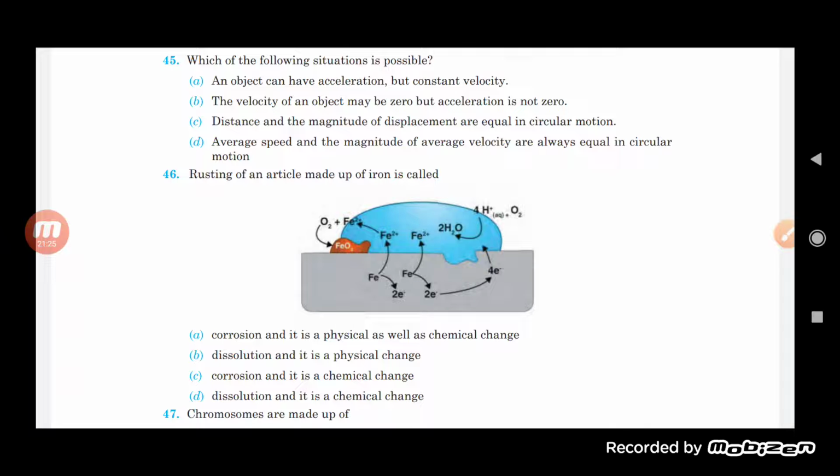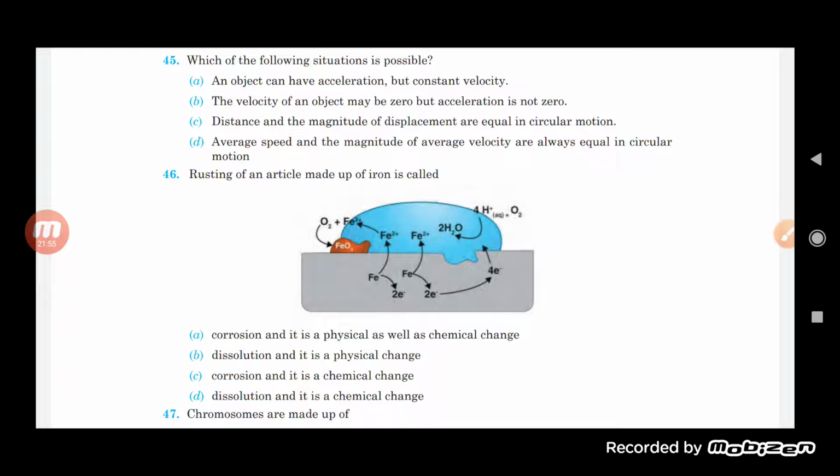Now let us see question number 46. Question is, rusting of an article made up of an iron is called as. Corrosion, and it is a physical as well as chemical change. Second one, dilution, and it is a physical change. Then corrosion, and it is a chemical change. Dilution, dissolution, and it is a chemical change.